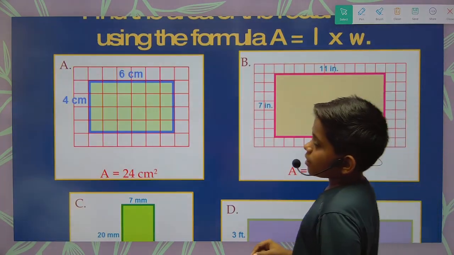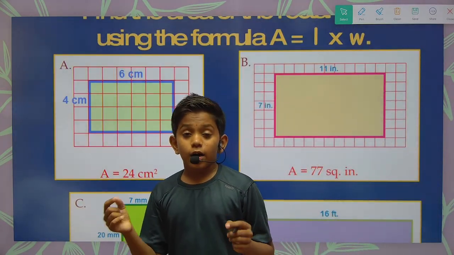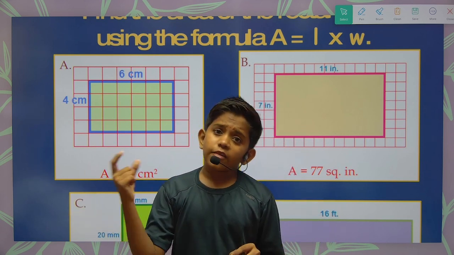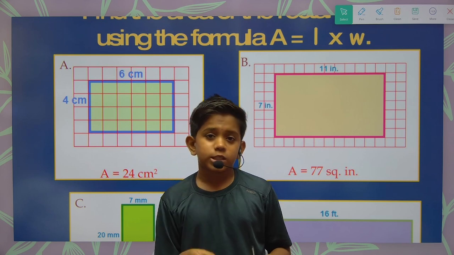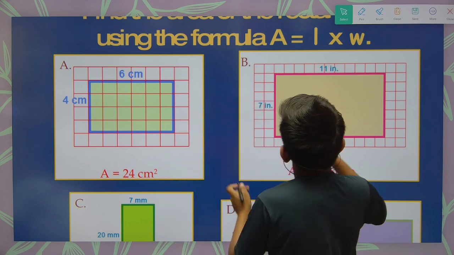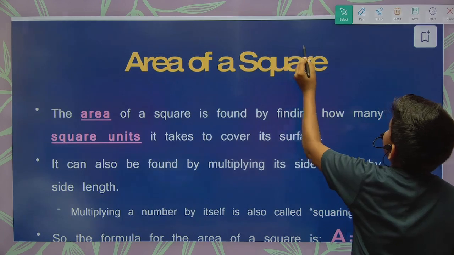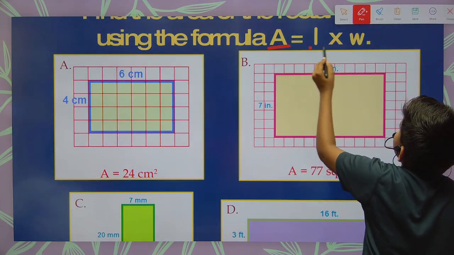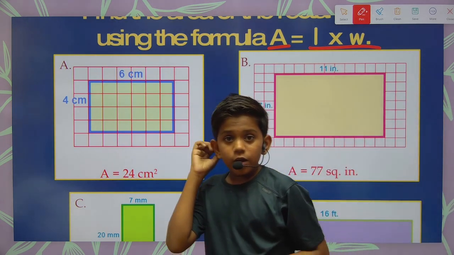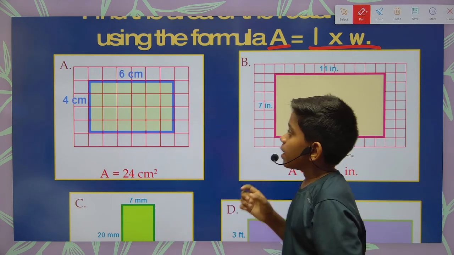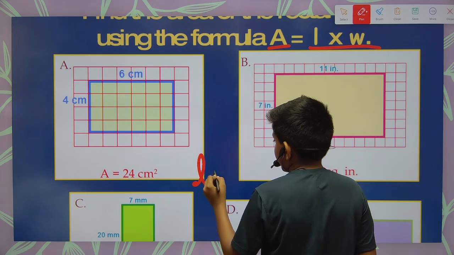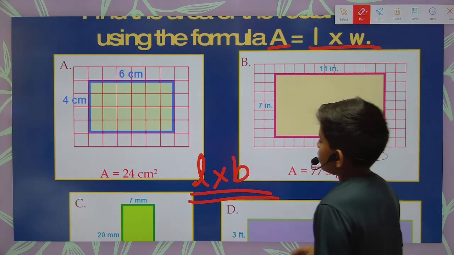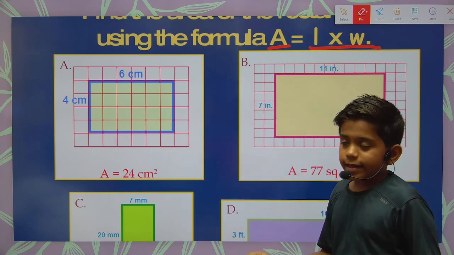Now next we will learn how to find the area of the rectangle. As we have seen, we can find the area of the rectangle using the square units, but there is also a formula: area is equal to length into width, also called the breadth. We also call width the breadth. So length into breadth. We will use this formula to find the area of the rectangle.